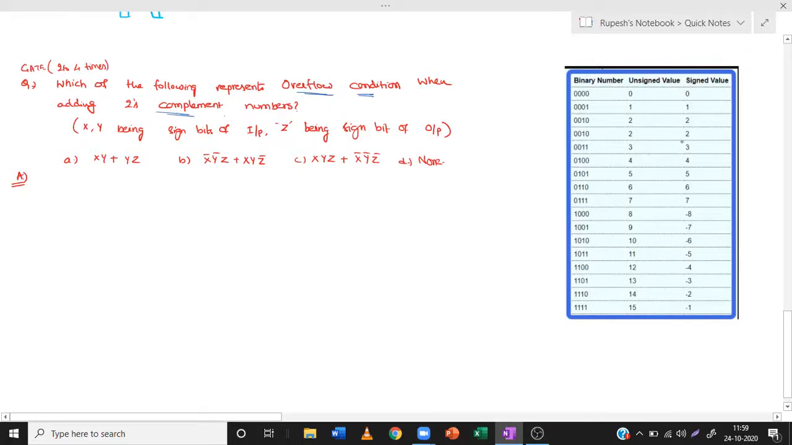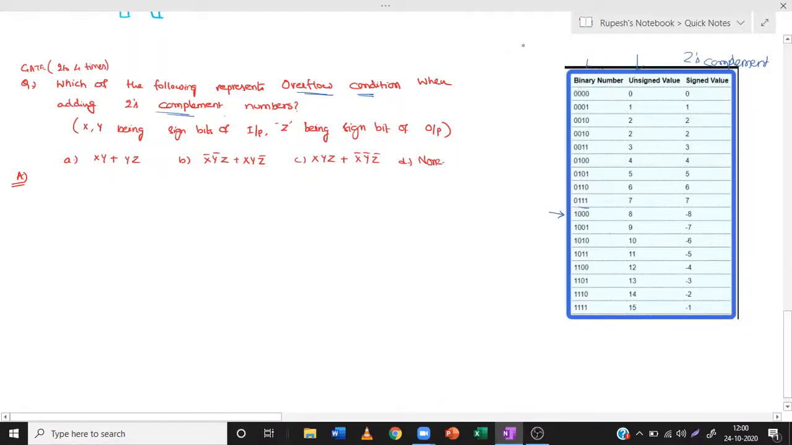See here, this signed value is in two's complement form. In the binary number, leave this column; the unsigned value you need not consider. Don't consider this column, consider only the first and the last column. So 0, 0, 0, 0 is termed as 0, then 1, 2, 3, 4, 5, 6, 7. Until 7, you can see that it's okay. There is no problem. And then from here, the last digit is known as the sign bit.